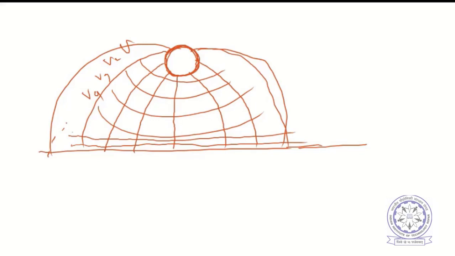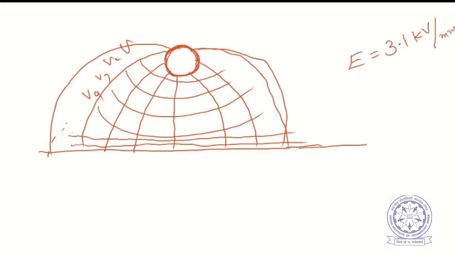Now, what is the breakdown strength of air? 33 kV per centimeter, sir. It is 3.1 kV per mm under standard conditions, so a 1 mm gap will break at 3.1 kV.